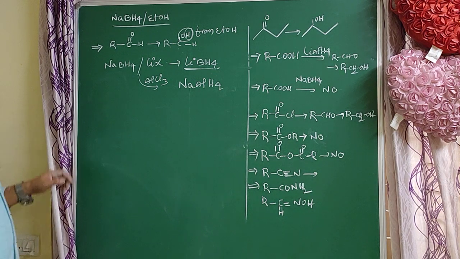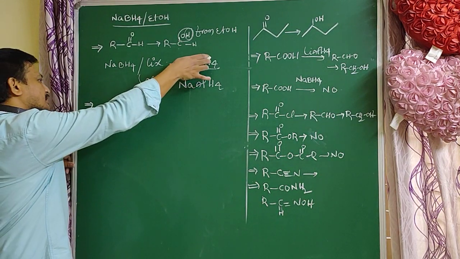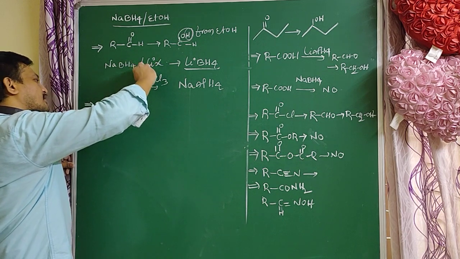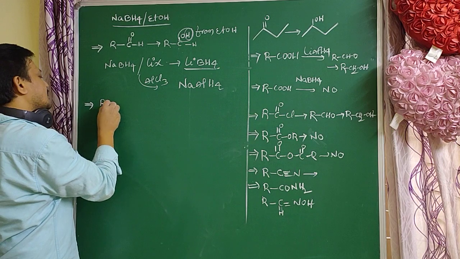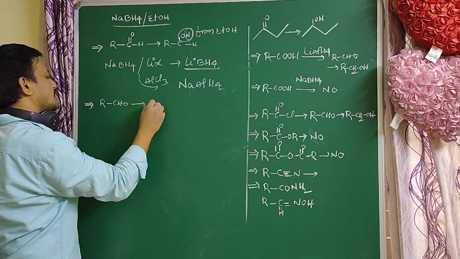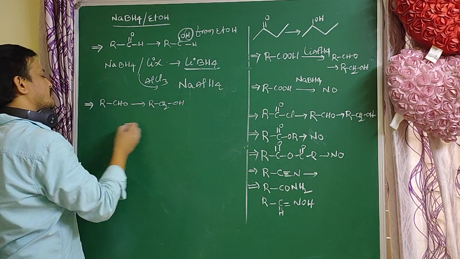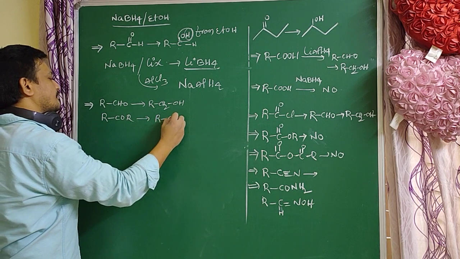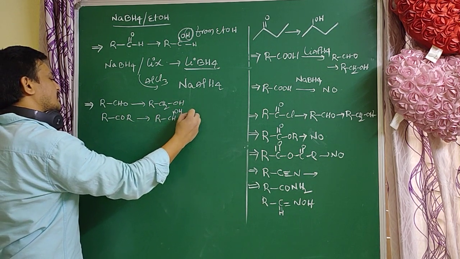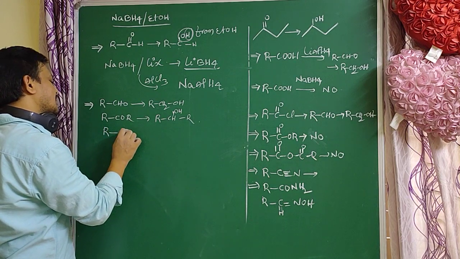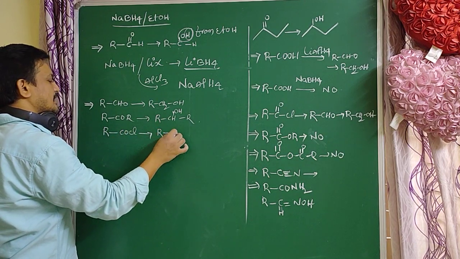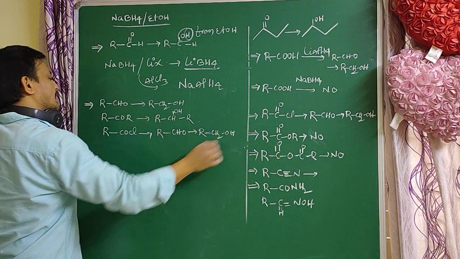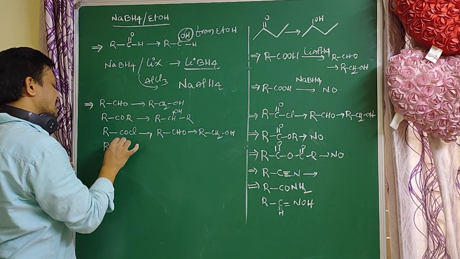Okay, students. So now, in presence of these reagents, NaBH4 followed by the addition of the salts, aldehydes are converted to primary alcohols. Ketones are converted to secondary alcohols. Acid halides are converted to aldehydes, and aldehydes are converted to primary alcohols.